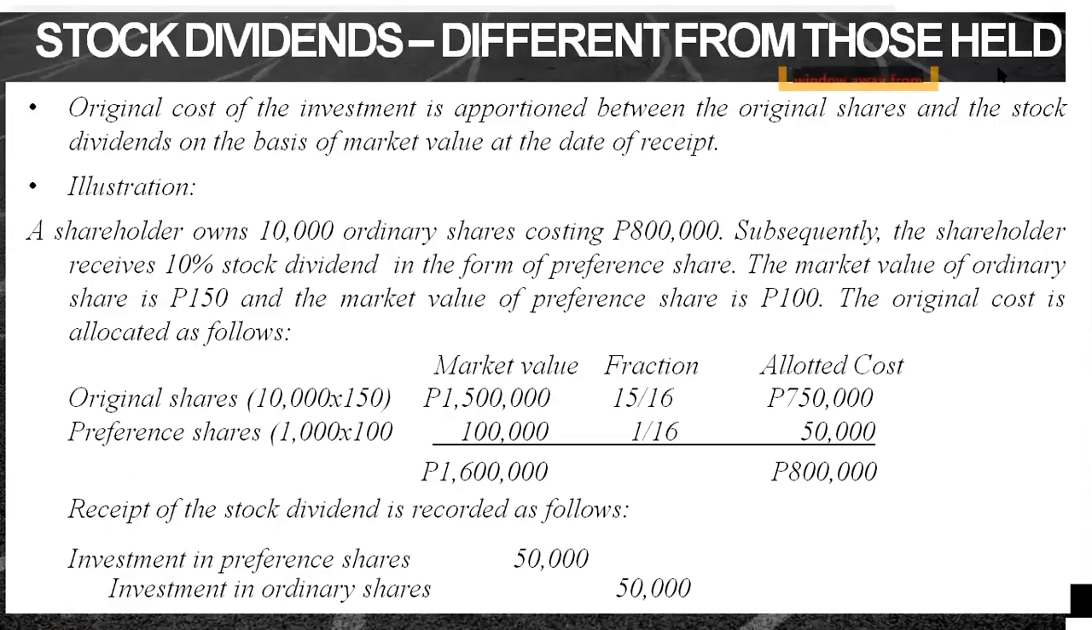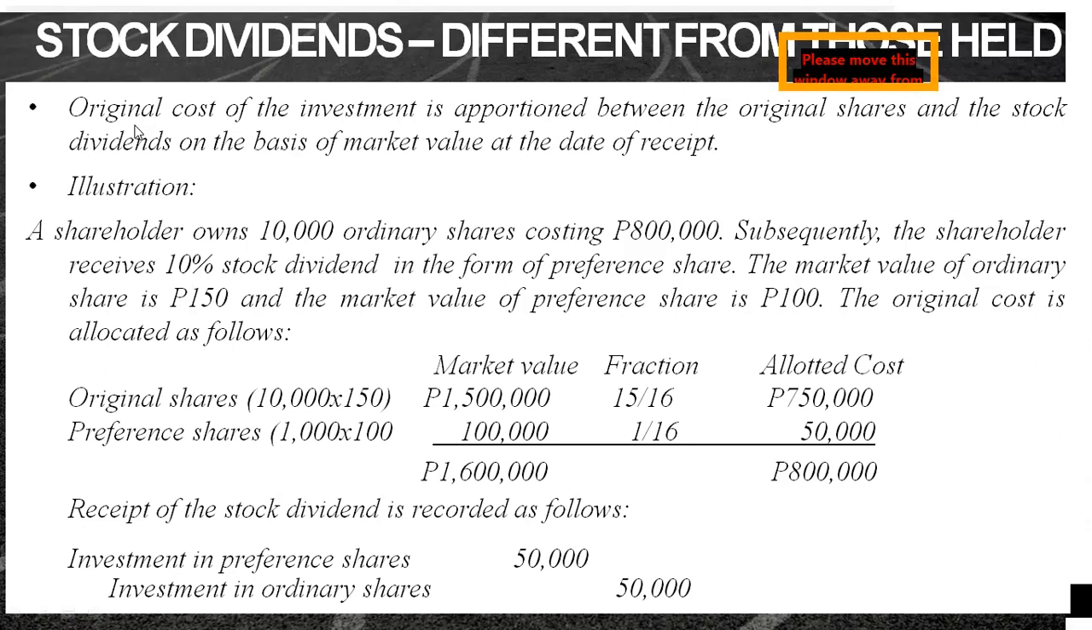Okay, next is, what if the stock dividends are different from those held? So, it's different, no? Not the same as the shares you are holding, or investment. So, the original cost of investment is apportioned between the original shares and the stock dividends on the basis of market value at the date of receipt. So again, take note, no? If the stock dividends received are different from those held, then we have a journal entry to make.